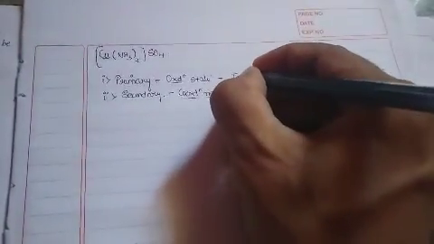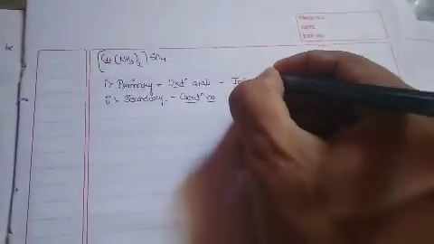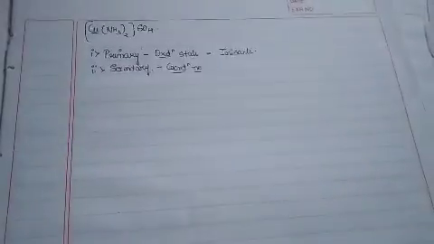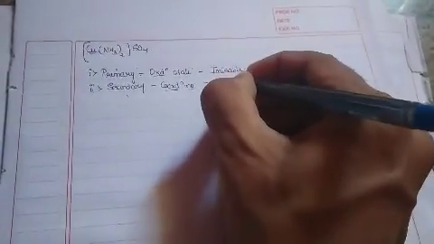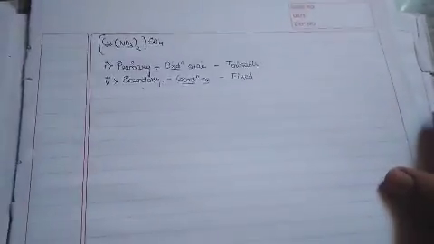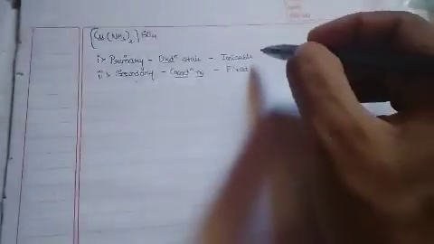Further, he mentions that the primary valency is ionizable, that is, it is changeable, it is not static, it can keep on changing, whereas the secondary valency is a fixed one and cannot be changed. So this was the main thing he said about the central metal atom or ion.